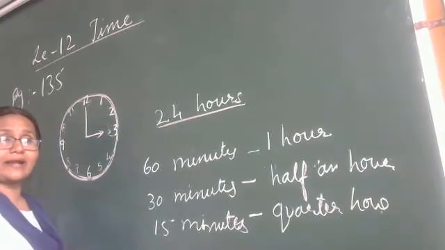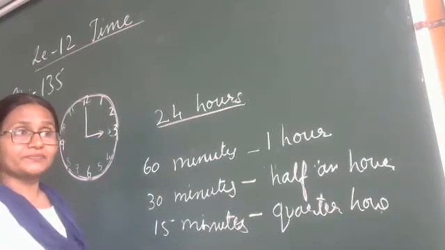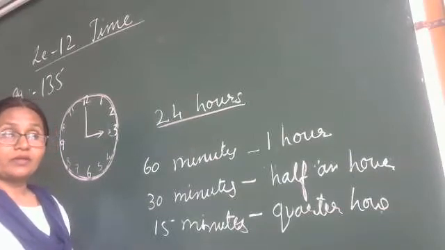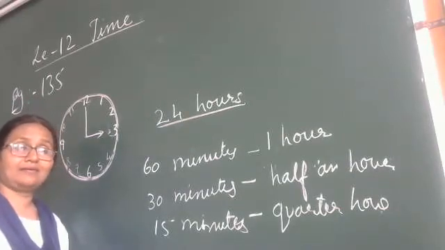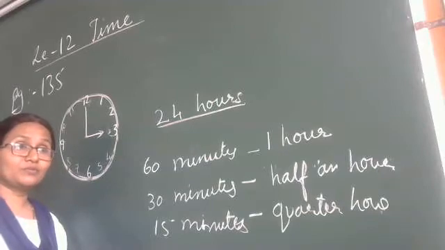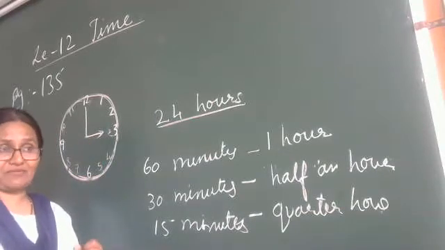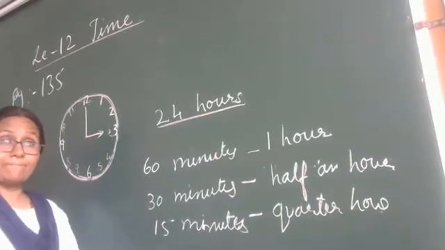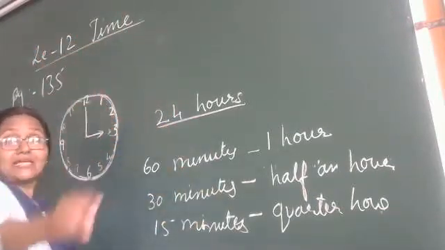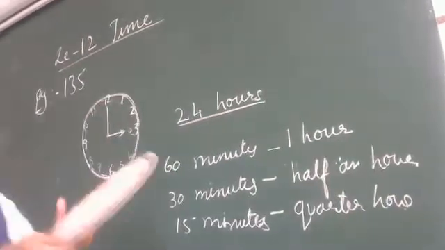Big hand is what hand? I give you hints. Minutes. Very good. Minute hand. Big hand is a minute hand.